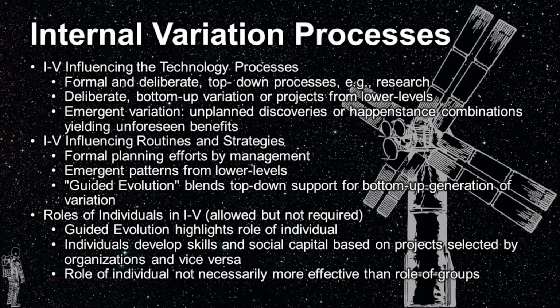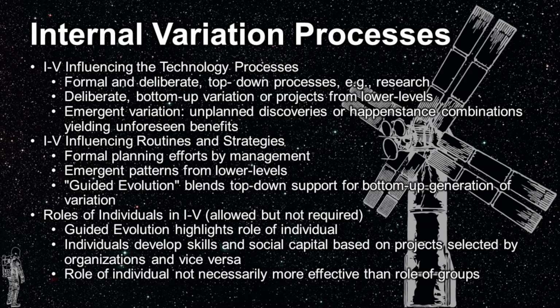The highest level inside the organization is top-level management, and they can influence variation through formal and deliberate processes, such as by conducting research to generate new ideas. The second level is at mid-level management, or at the individual level. Variation at this level can be influenced through the allowance for playfulness, as discussed in the previous chapter. There's also the third level, or emergent variation, describing unplanned discoveries or happenstance combinations of new ideas yielding unforeseen and unplanned benefits.